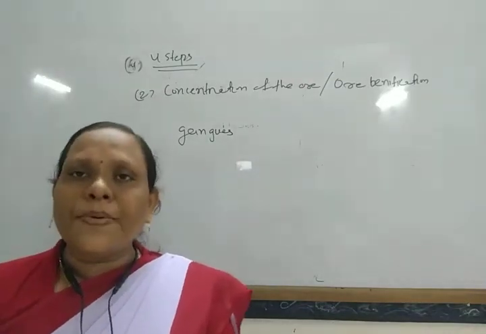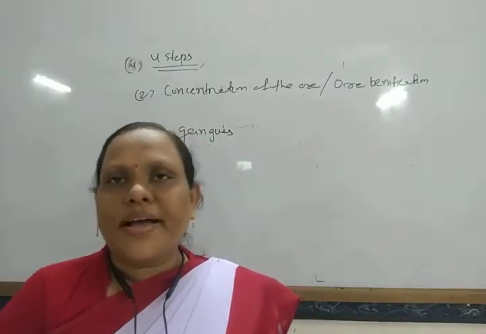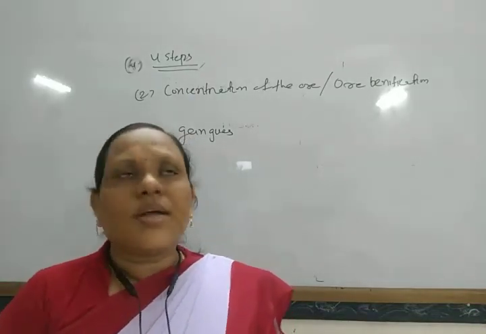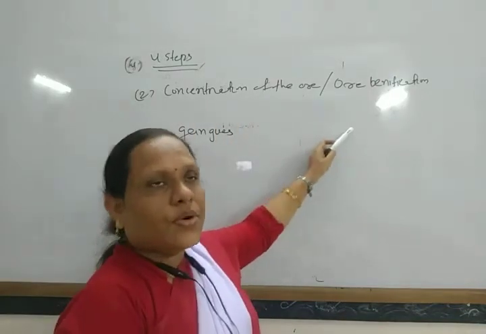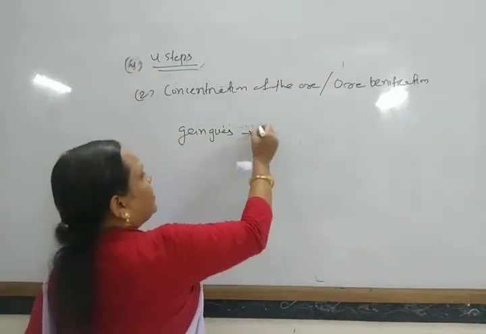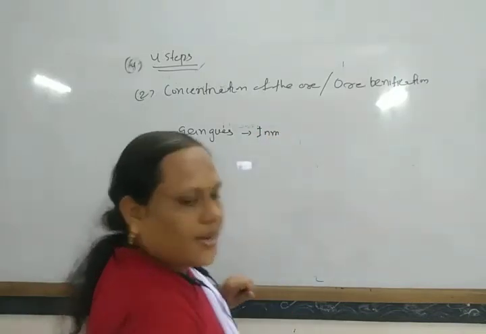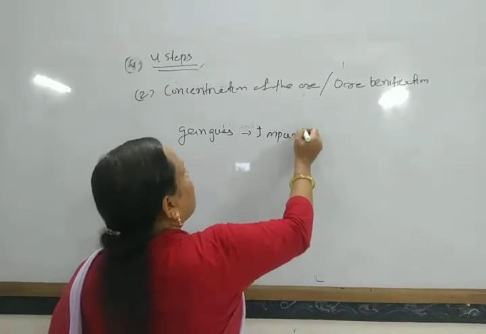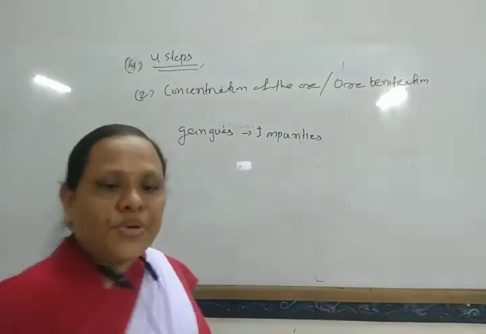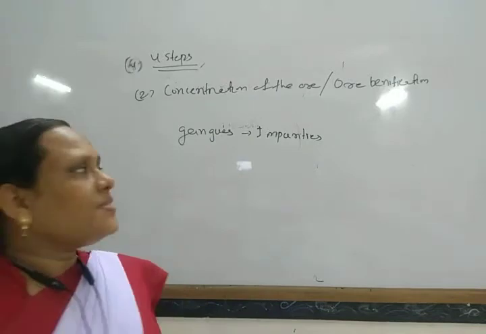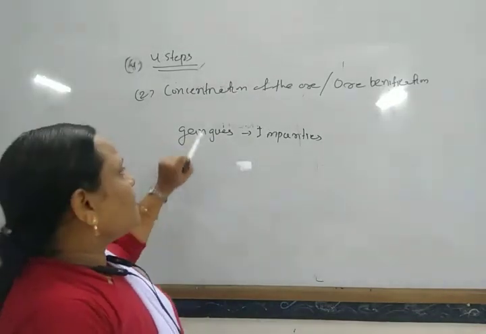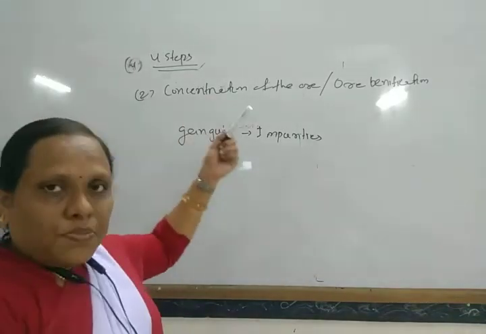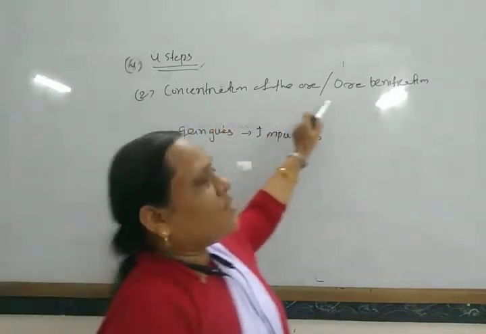The process of removing the maximum gangue or earthy impurities from the ore is known as concentration of the ore.